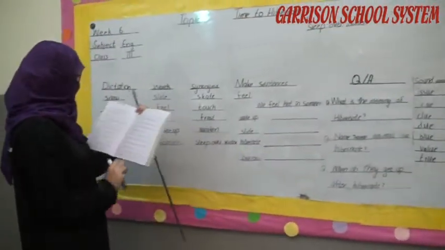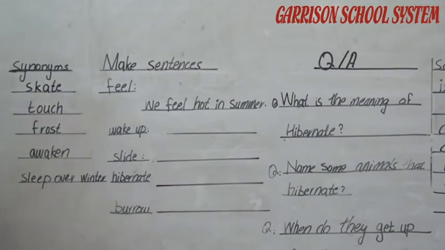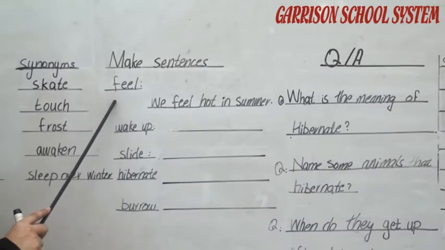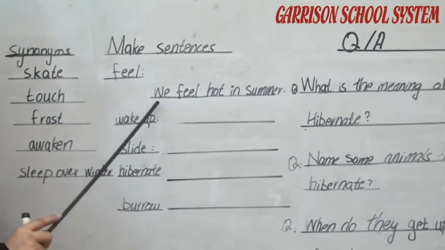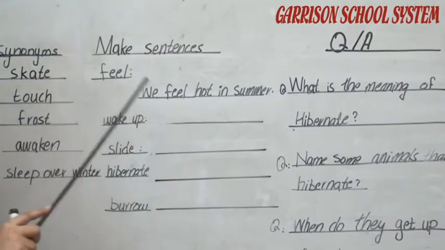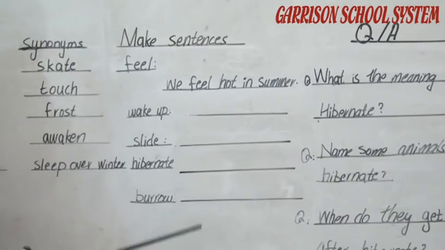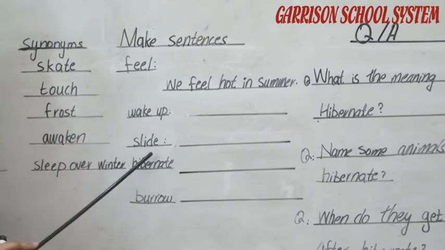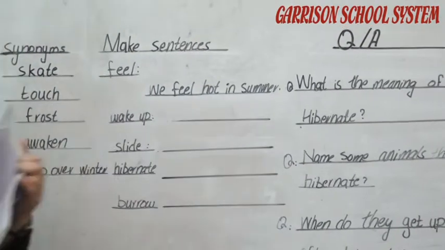Okay students, I am writing the first mixed sentence and the rest you have to make on your own. Like the first word is feel, F-E-E-L, feel. Make a sentence: we feel hot in summer. This is a sentence. Now the words are given there and you have to make sentences like wake up, slide, hibernate and borrow. You have to complete this.